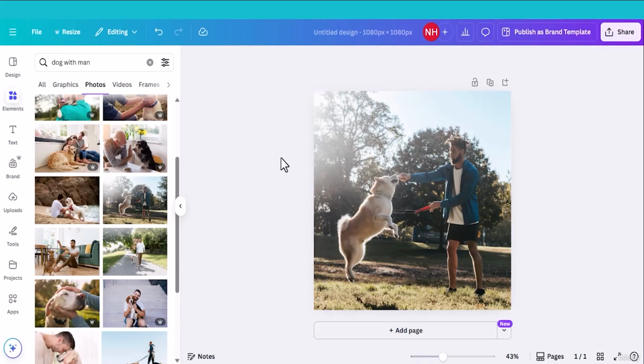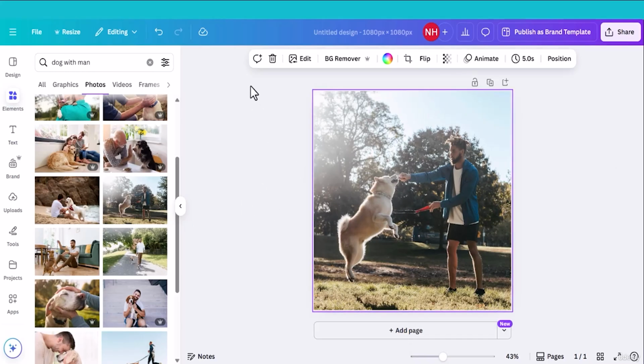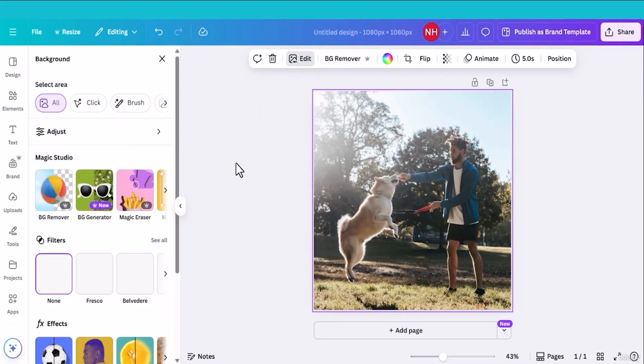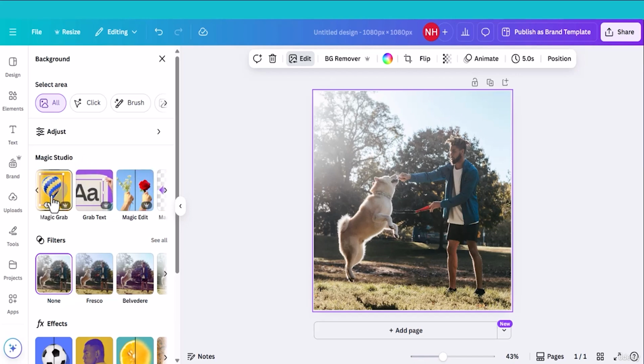What I'll do now, I will select the image, then this floating menu will open. So now head back to the edit section of this toolbar and click edit. Now it will open another window that contains different options like Magic Studio. Under Magic Studio, you will see something called Magic Grab. This one, Magic Grab, click on that.